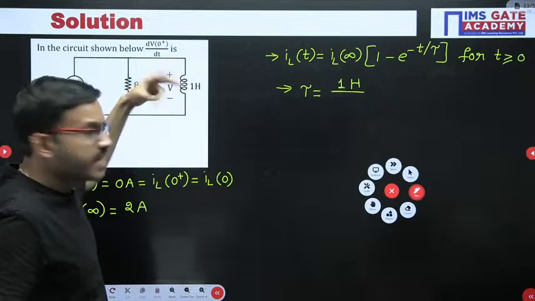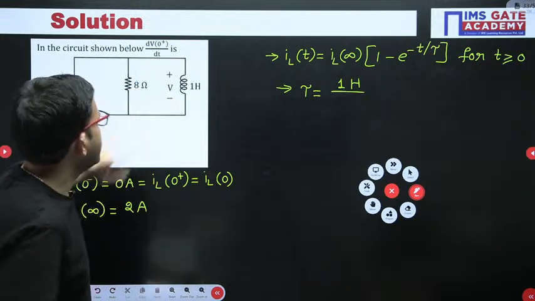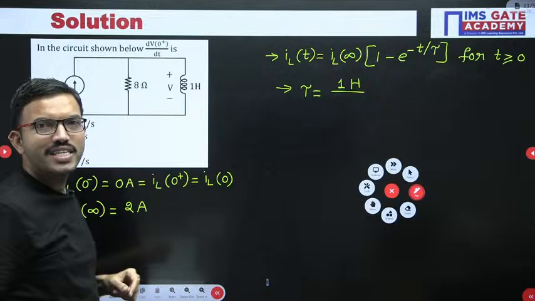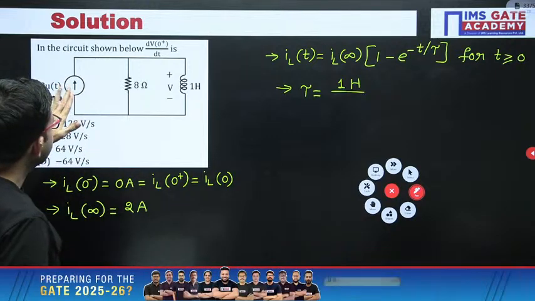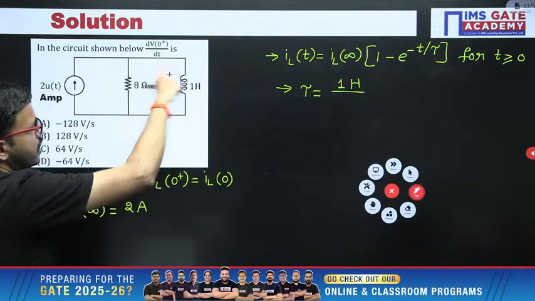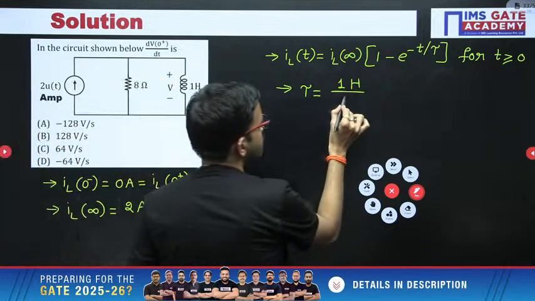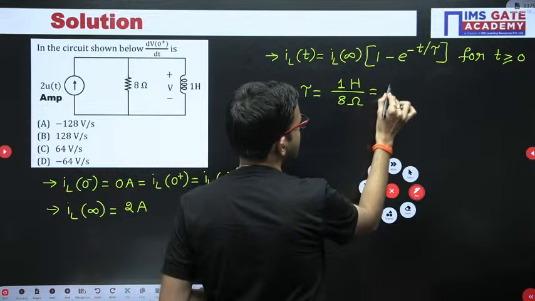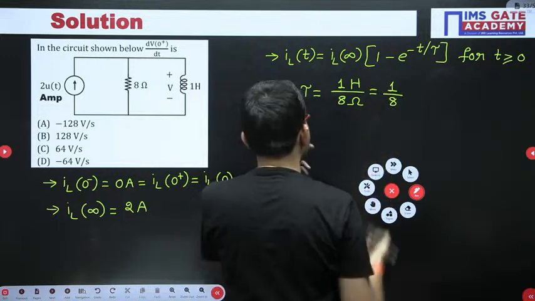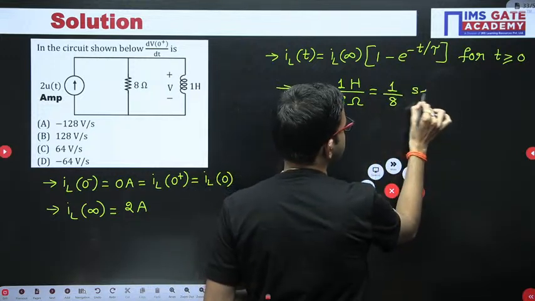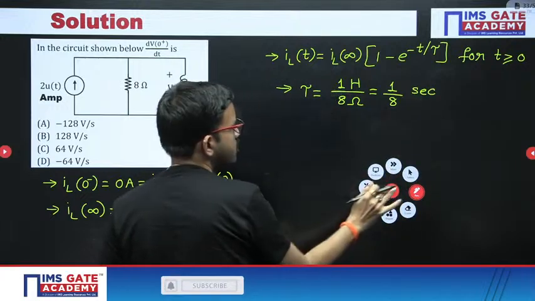After removing the inductor, the terminals become open, and across the open circuit terminals you have to find the equivalent resistance. The current source can be made open, so across these terminals you get 8 ohm. So tau equal to 1 by 8, units are seconds.